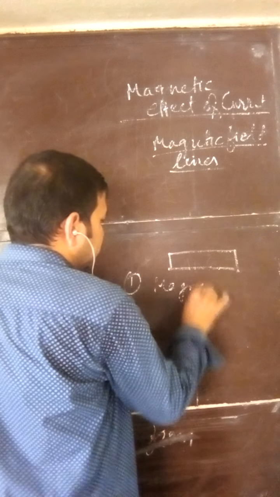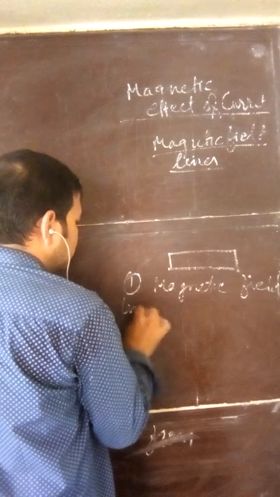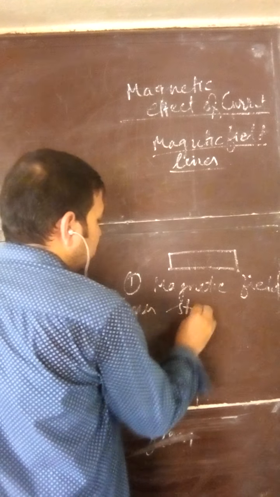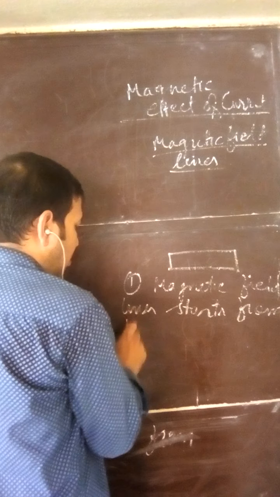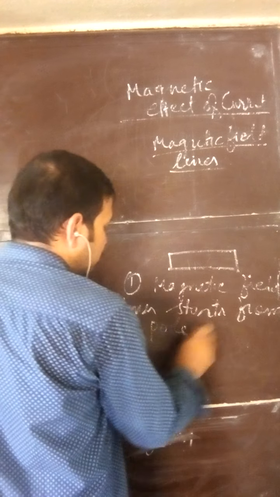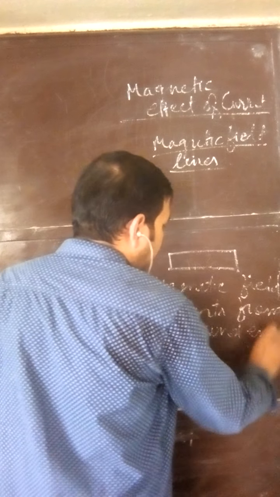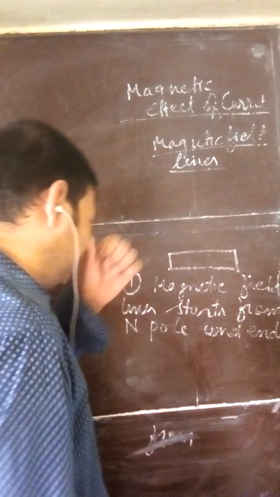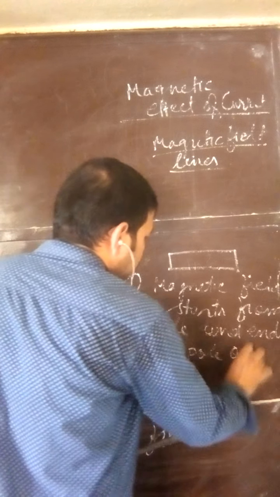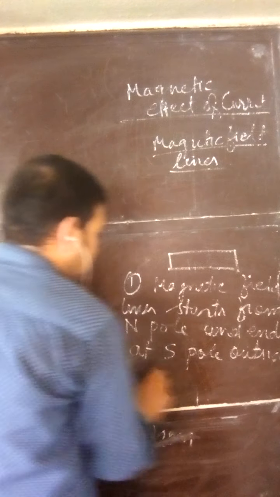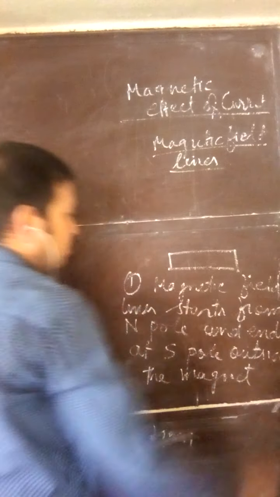magnetic field lines start from the north pole and end at the south pole outside the magnet.